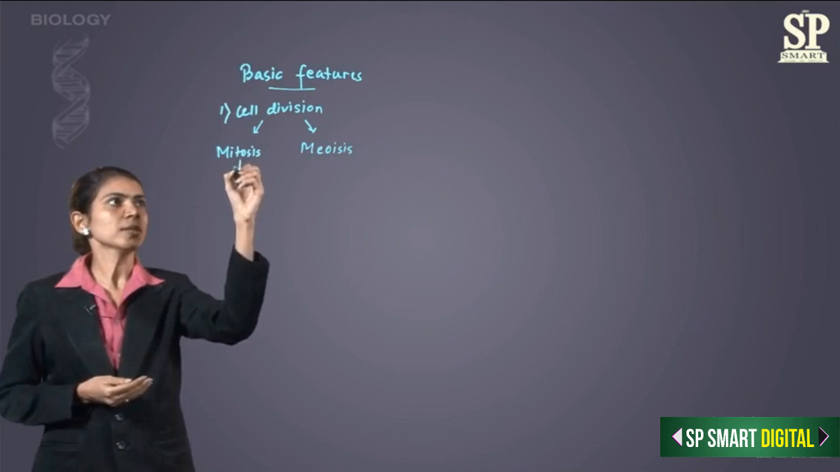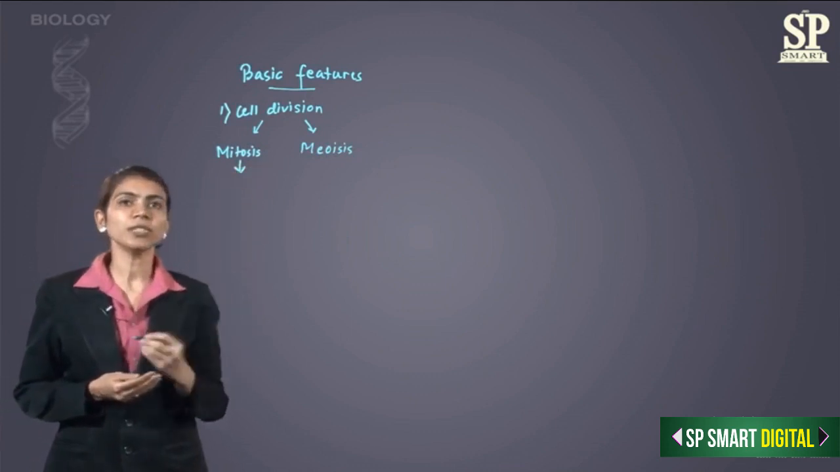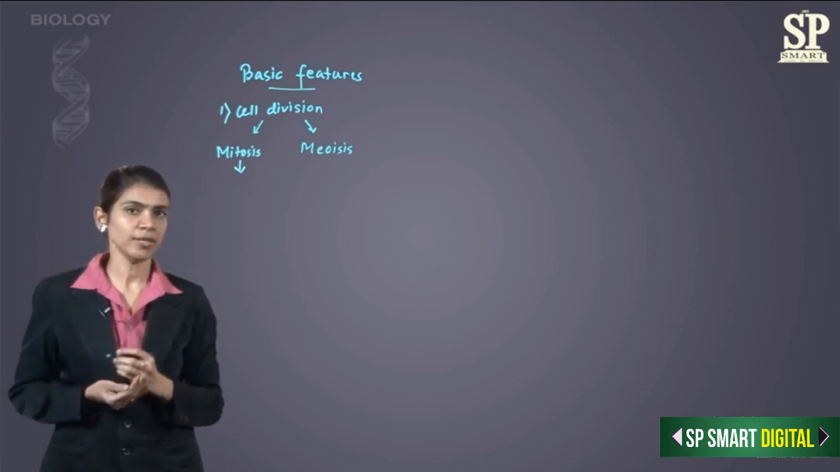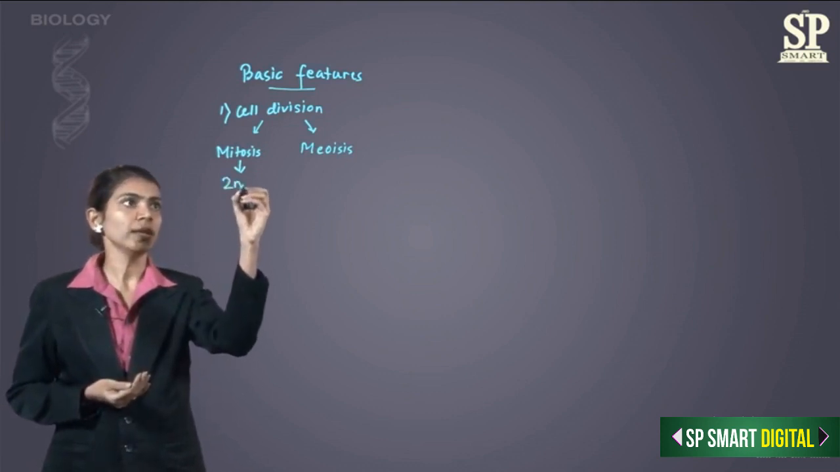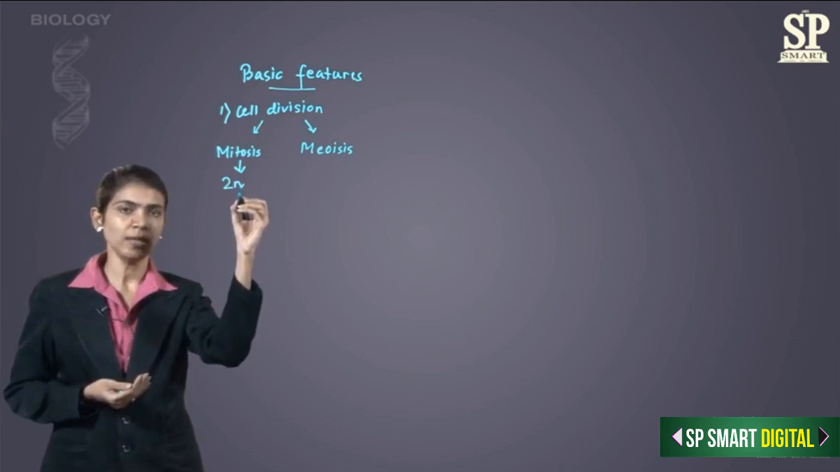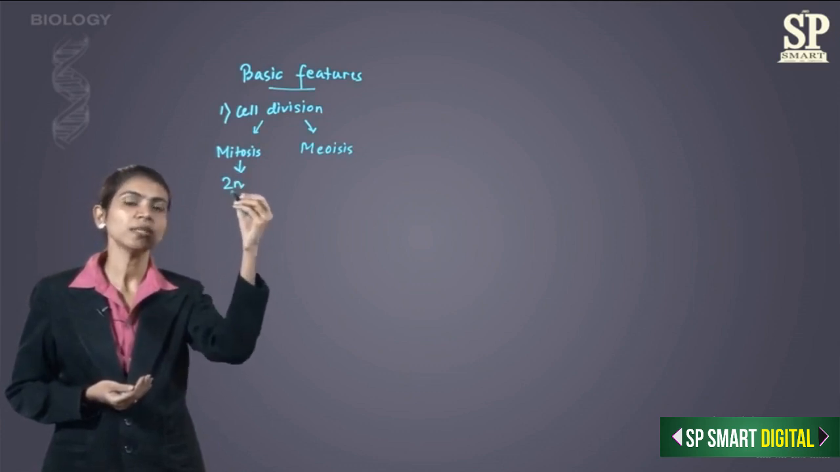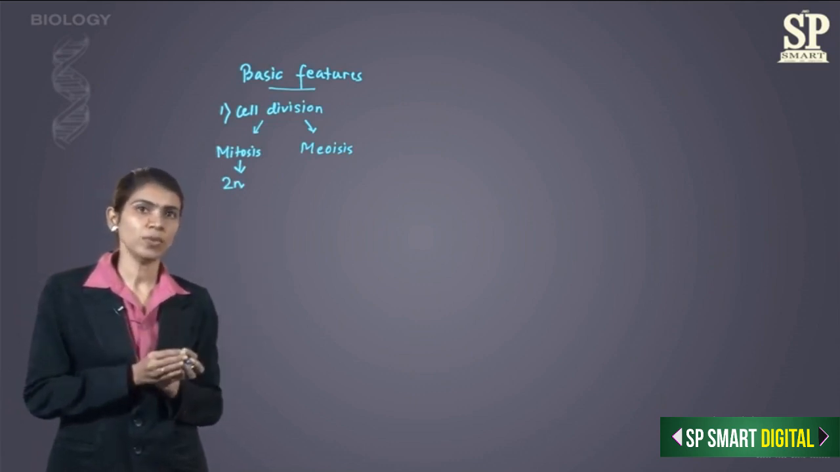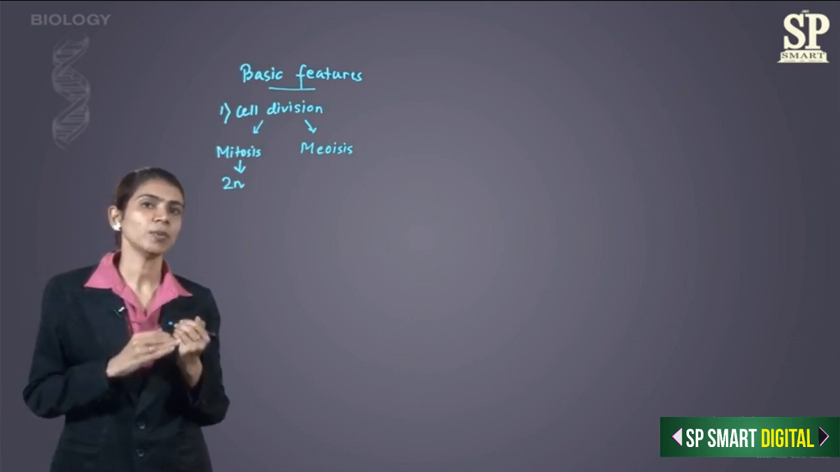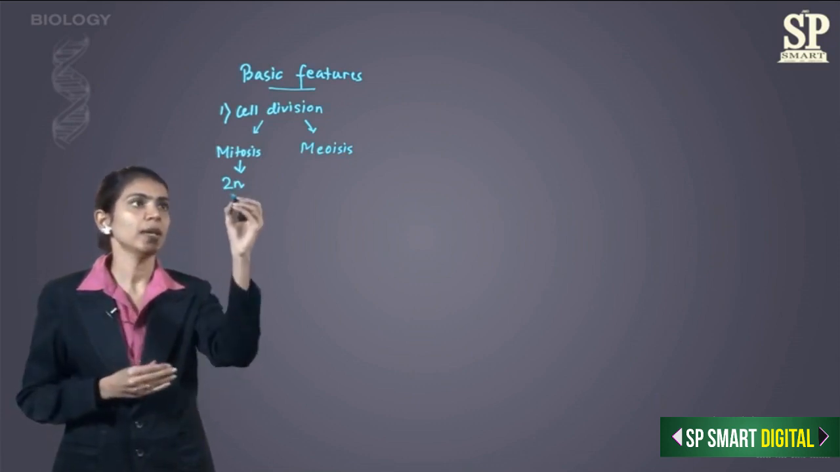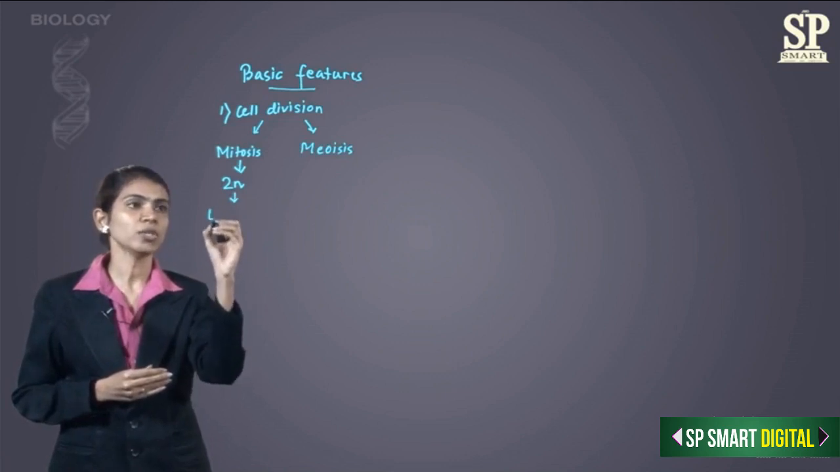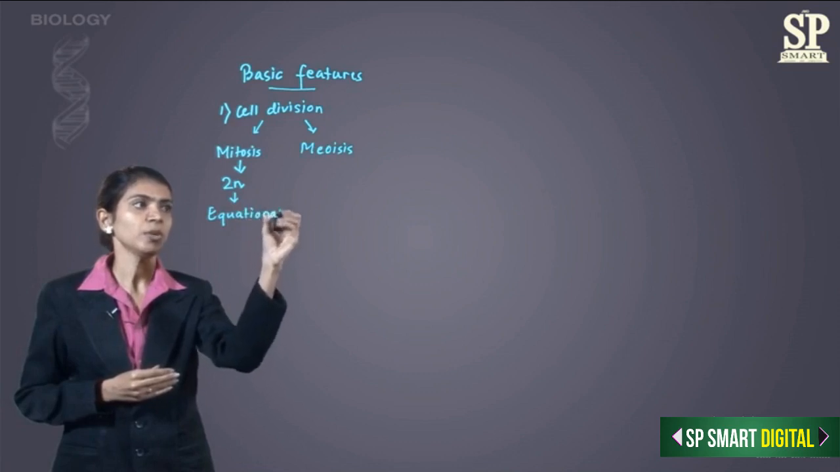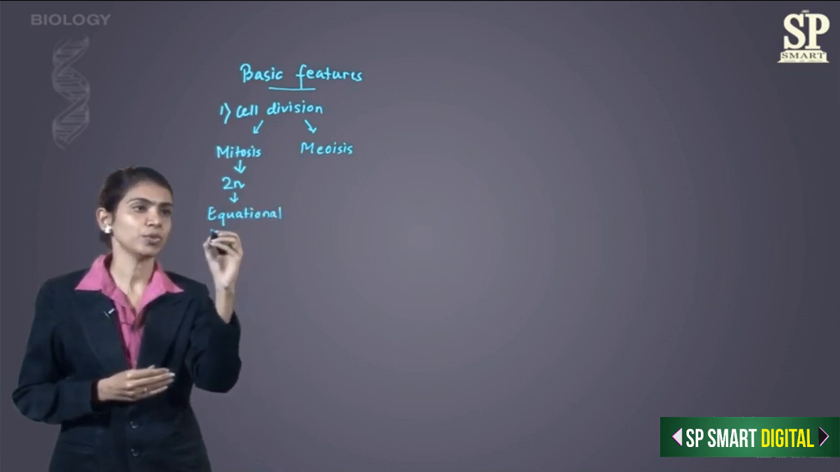Now in mitosis, when the daughter cells are formed, the chromosomes which were present in the parent cell, for example, if there was 2n chromosomes in the parent cell, the daughter cell will also receive the same number of chromosomes. The chromosomes will be equally divided between the daughter cells, and finally they will have the same number of chromosomes as the parent cell. So this is also called as equational division. Equational division because they are receiving equal number of chromosomes.